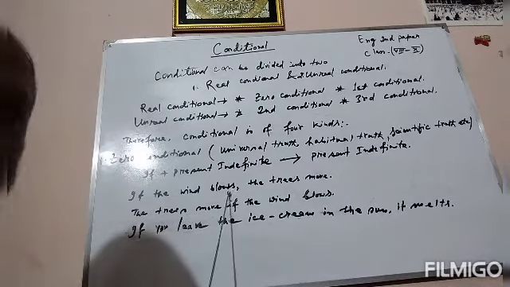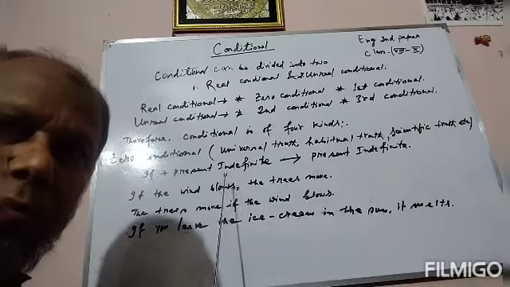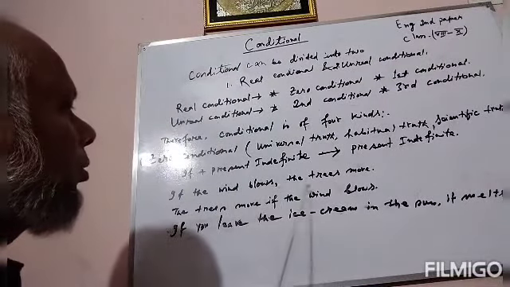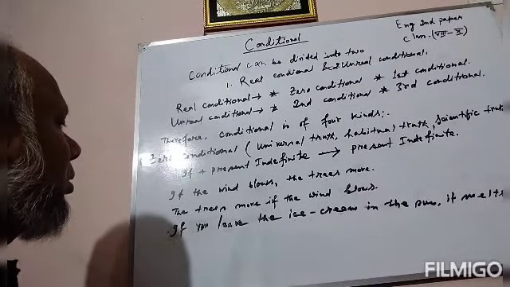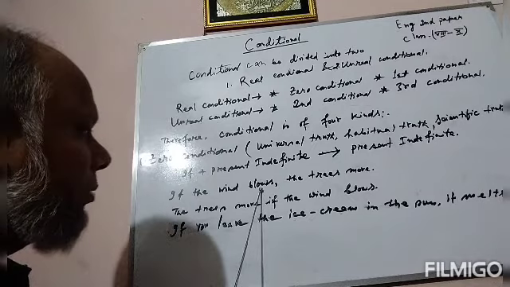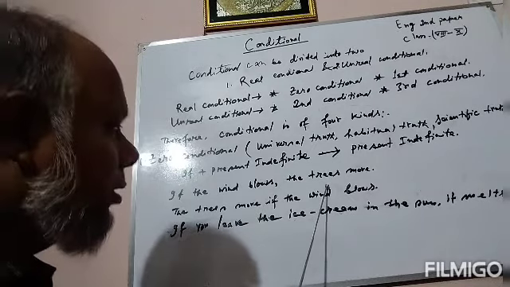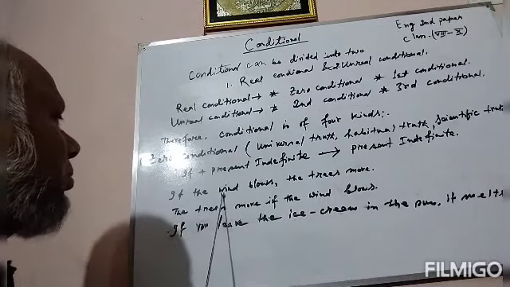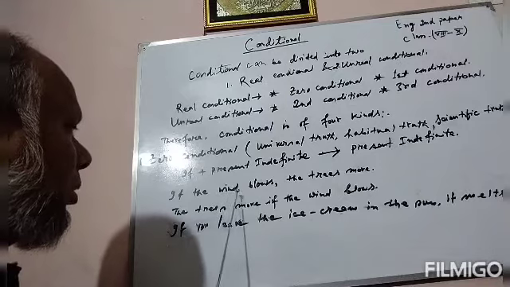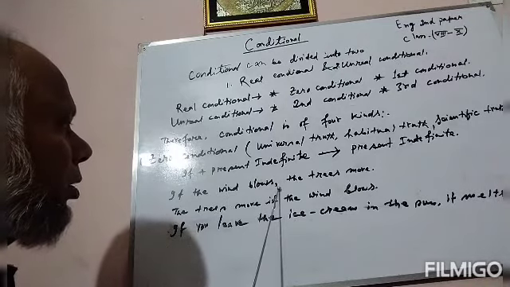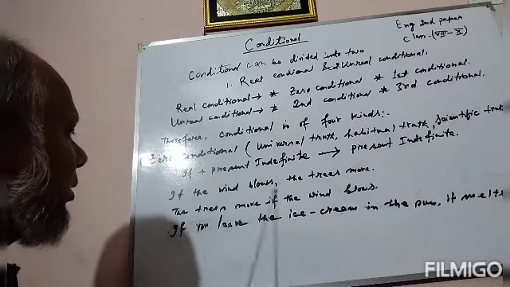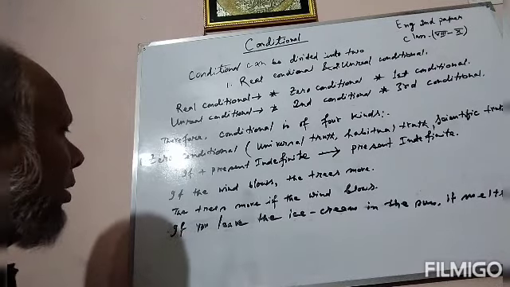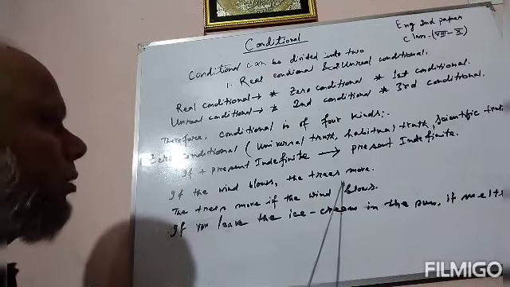If the wind blows, the trees move. If the wind blows, it is in the present indefinite tense. The trees move, it is also in the present indefinite tense. So it is a zero conditional. Please notice one thing. We have put a comma after the if clause. If the wind blows, comma, the trees move.